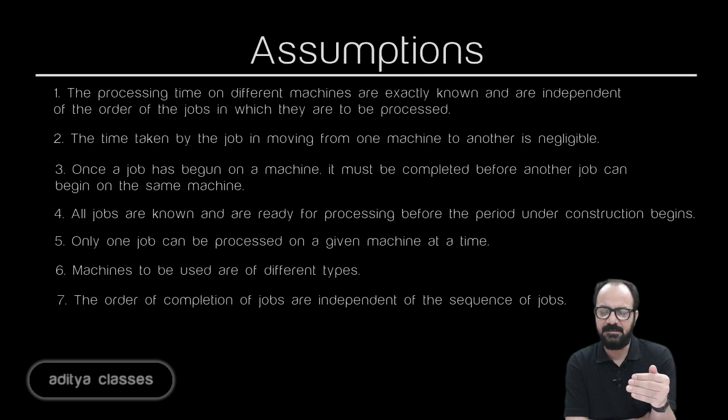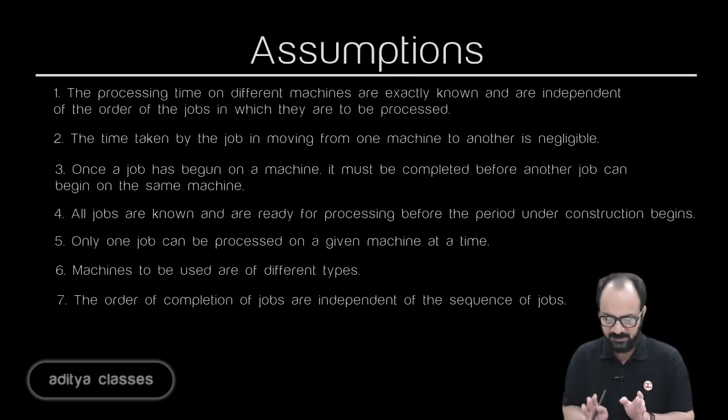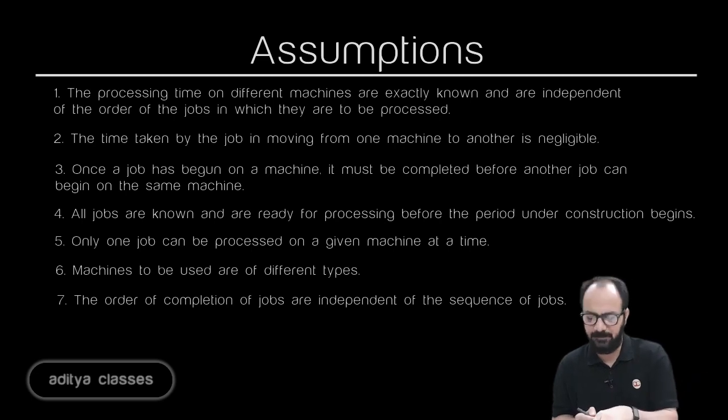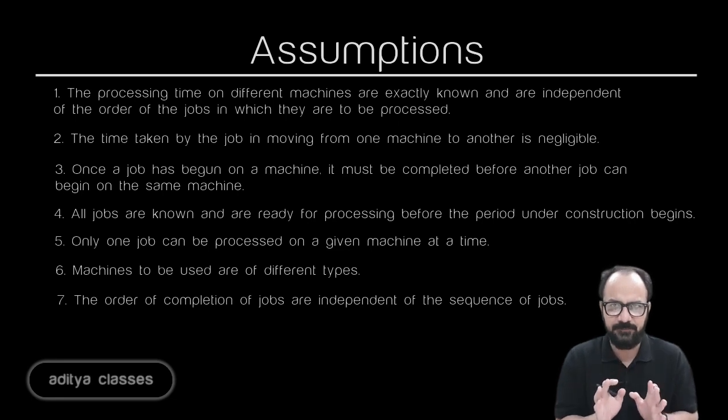Let us say the jobs arrive as A, C and B. But when I start processing, I realize that A, C, B is not a good idea, and I will go with B, A and C. So I have changed the sequence. The sequence of arrival and the sequence of service are independent. These are the assumptions we make before we proceed with our sequencing.